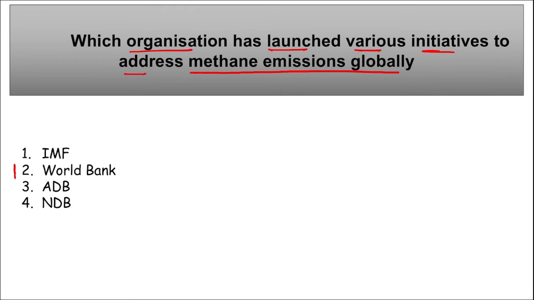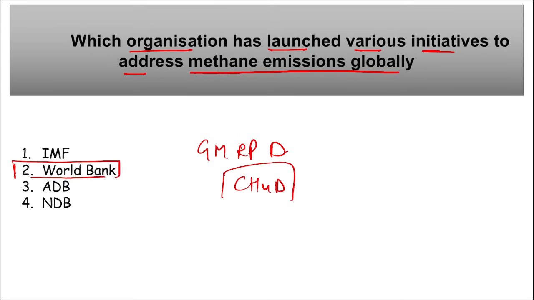Which is that organization? It is World Bank, right? World Bank, they have launched a partnership platform, namely Global Methane Reduction Platform for Development, that is CH4D. This is the name of the new platform that was launched by World Bank, correct? And this is a hub for methane reduction in agriculture and waste, and the Global Methane Reduction Partnership. This will basically focus on reducing the methane leaks in the oil and gas sector.